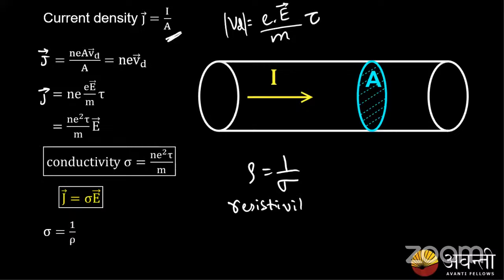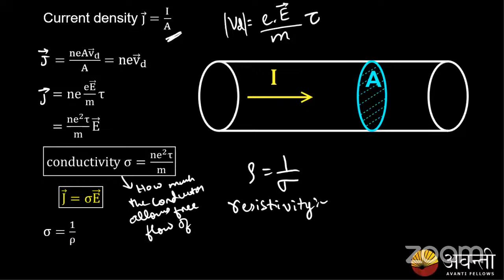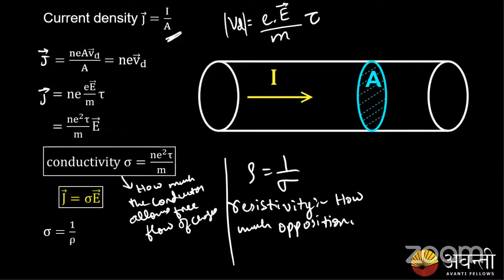What is resistivity, guys? We know conductivity: how much the conductor allows free flow of charges. Similarly, resistivity means how much opposition there is for free flow. How much opposition we get for free flow of electrons is given by resistivity. It's the inverse of conductivity.